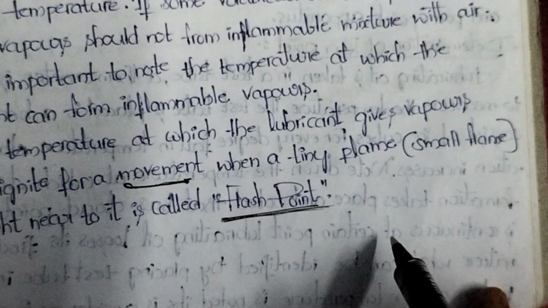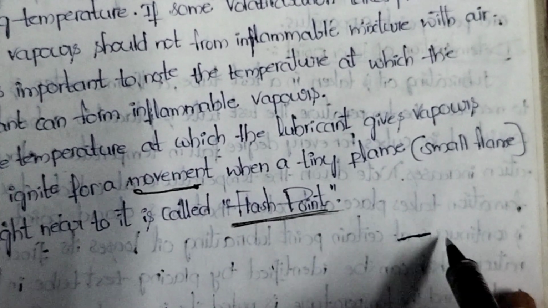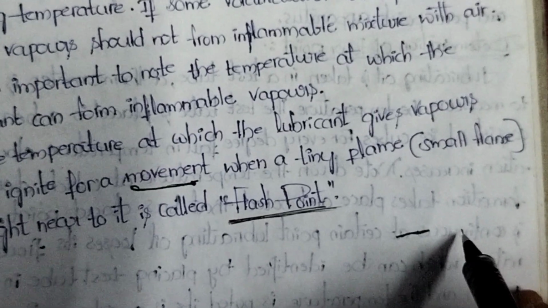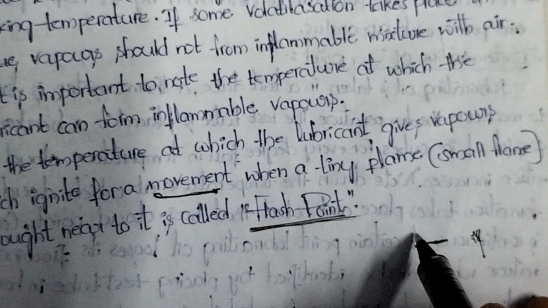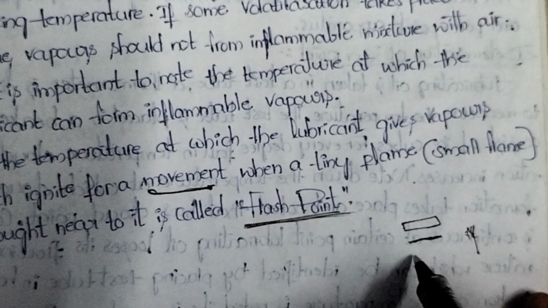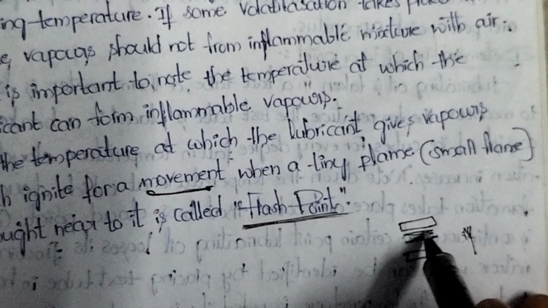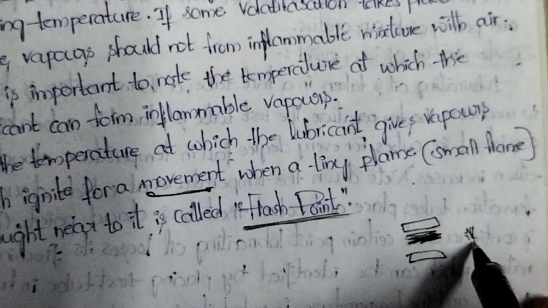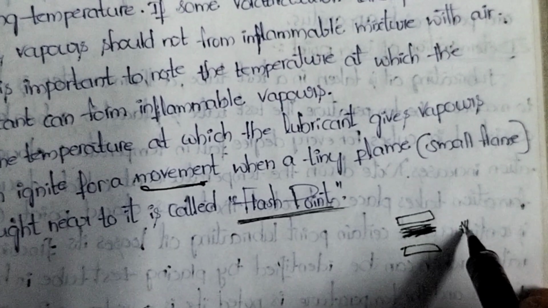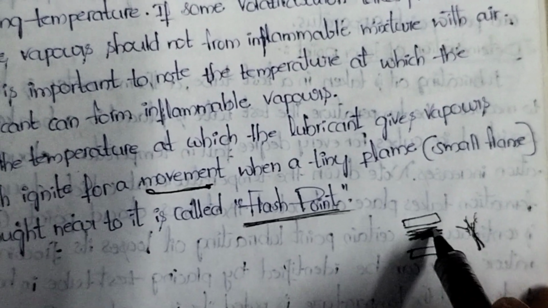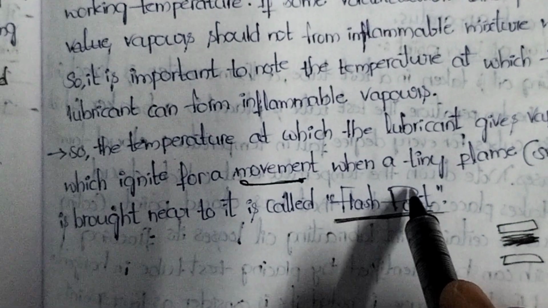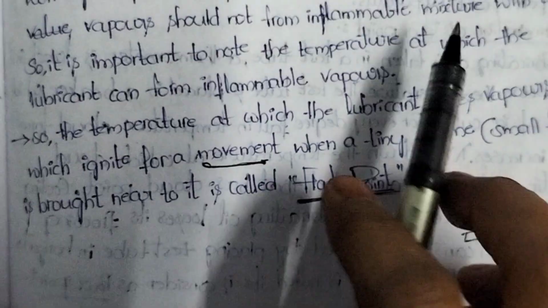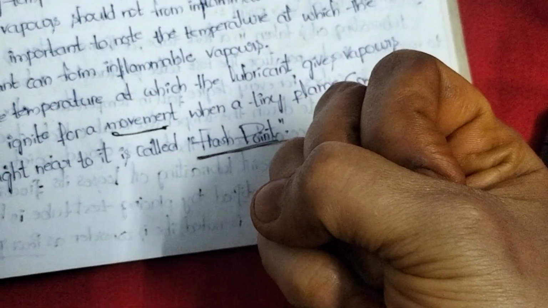For example, between two metallic parts there is lubricant. When a flame is brought near, if this lubricant burns for a second, that temperature is called the flash point, because it is giving just a flash.